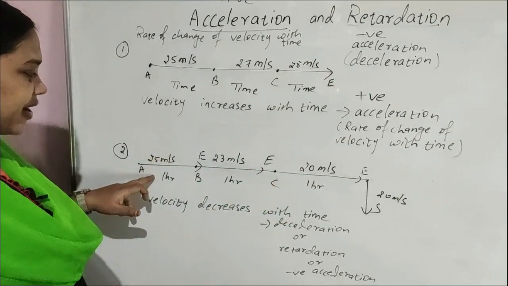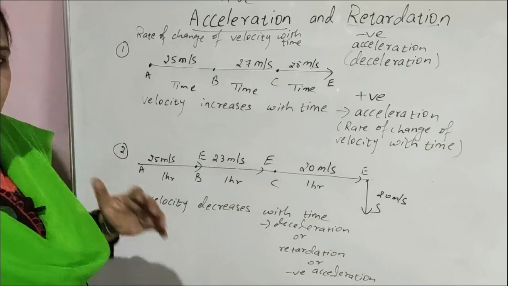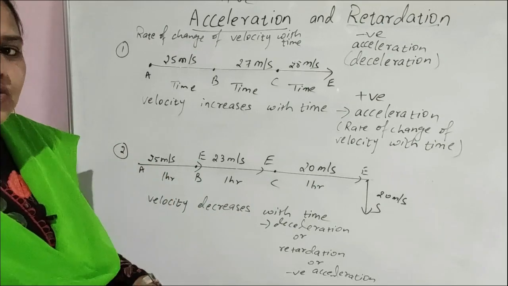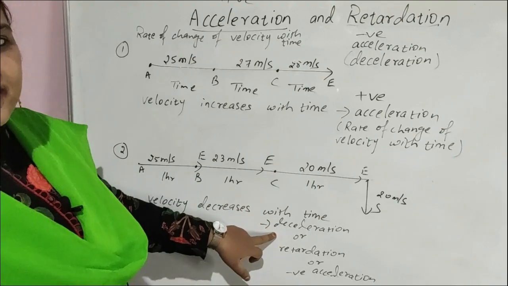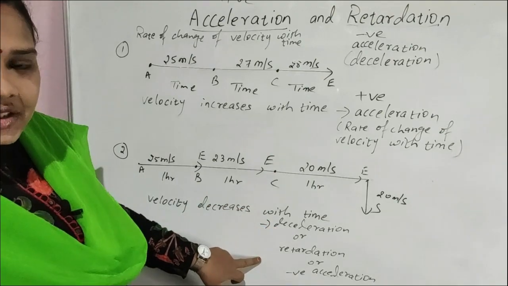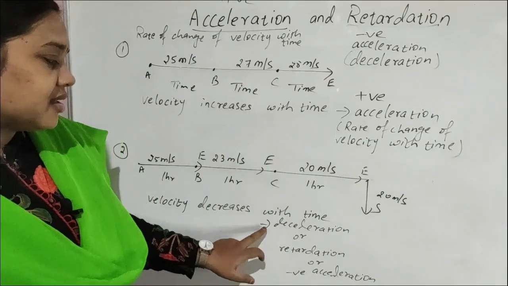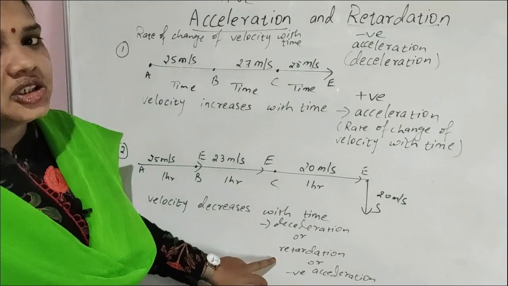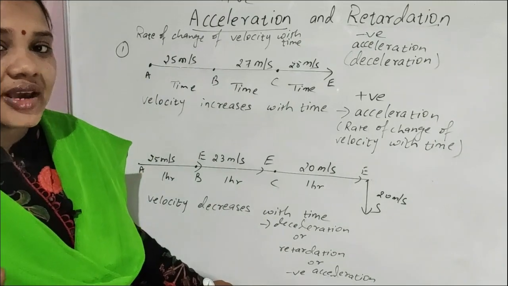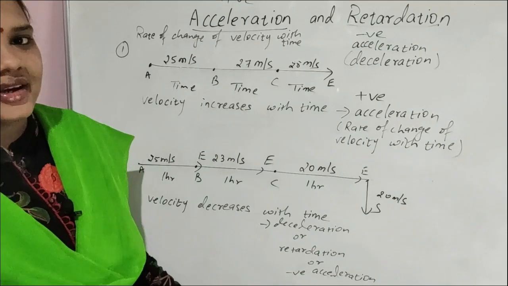See 25, then 23, then 20. So when the velocity of the body decreases with time, that is called deceleration, retardation, or negative acceleration. Clear? All these three are same, when the velocity of the body decreases with time.